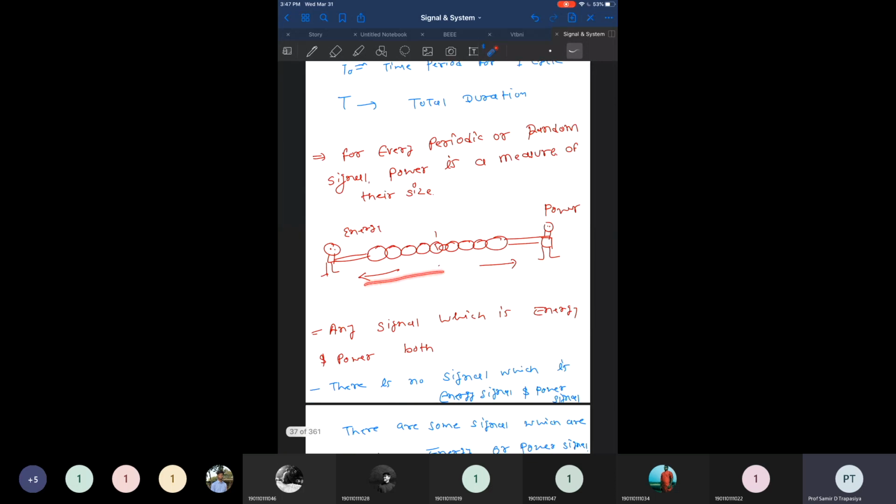We have even discussed this rule. Signals may be either energy signals or power signals, but you cannot find any signal which is both energy and power. So a signal may be either an energy signal or a power signal, or maybe neither of them, but you may not find any signal which is an energy signal as well as a power signal both.